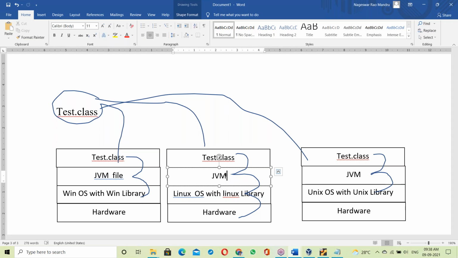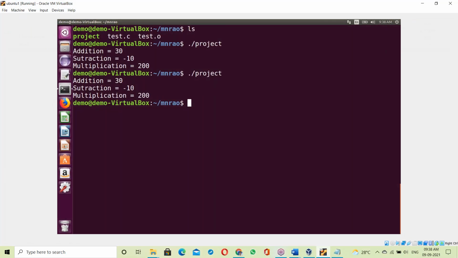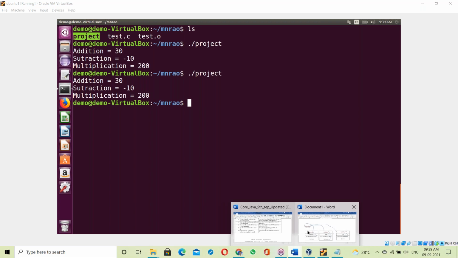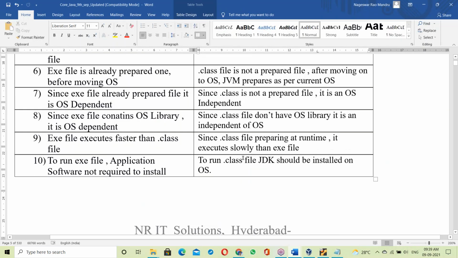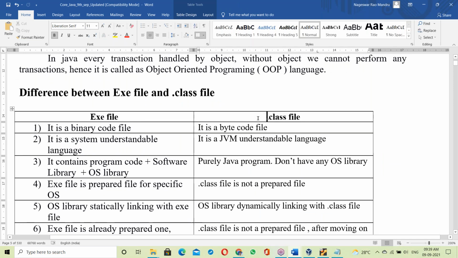See, to run a C program exe file here, C software is not necessary. The exe file runs in a similar way, and C software is not necessary again here. Directly you can run it. But for Java, yes, Java software is required. To run the Java program, you have to install Java software. Otherwise you cannot. The JDK should be installed. That's it. So this is the difference between the .exe file and the .class file.